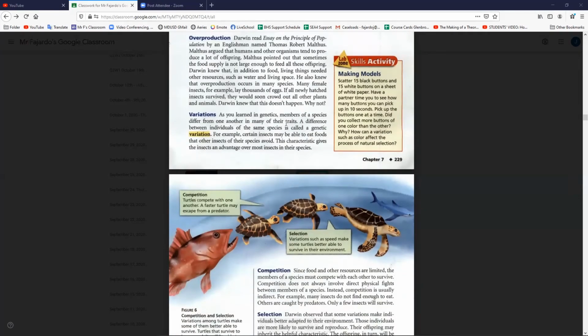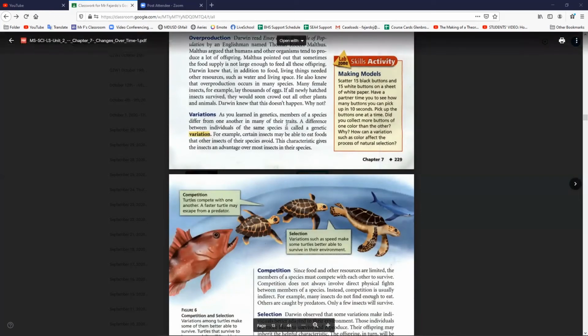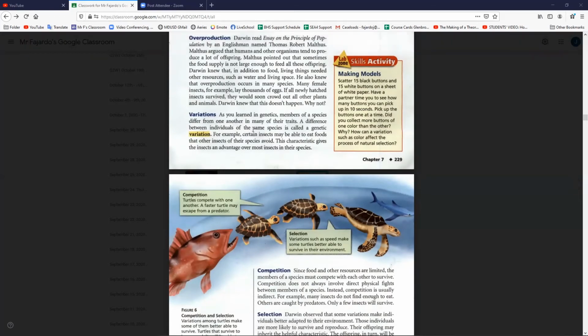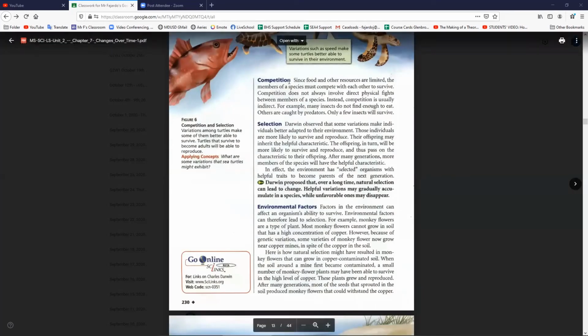Variations. As you learn in genetics, members of a species differ from one another in many of their traits. The difference between individuals of the same species is called a genetic variation. For example, certain insects may be able to eat foods that other insects of the species avoid. This characteristic gives the insects an advantage over most insects in their species. Competition. Since food and other resources are limited, the members of a species must compete with each other to survive. Competition does not always involve direct physical fights between members of a species. Instead, competition is usually indirect. For example, many insects do not find enough to eat. Others are caught by predators. Only a few insects will survive.